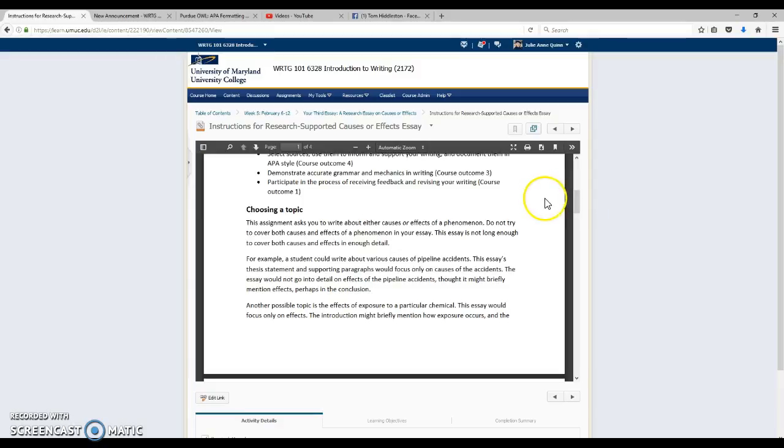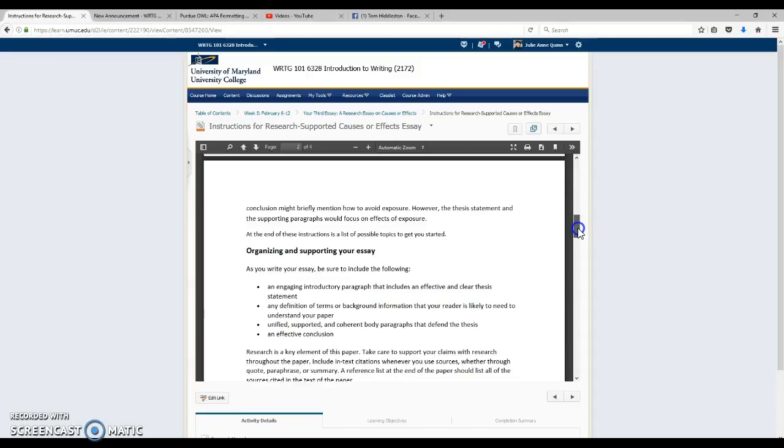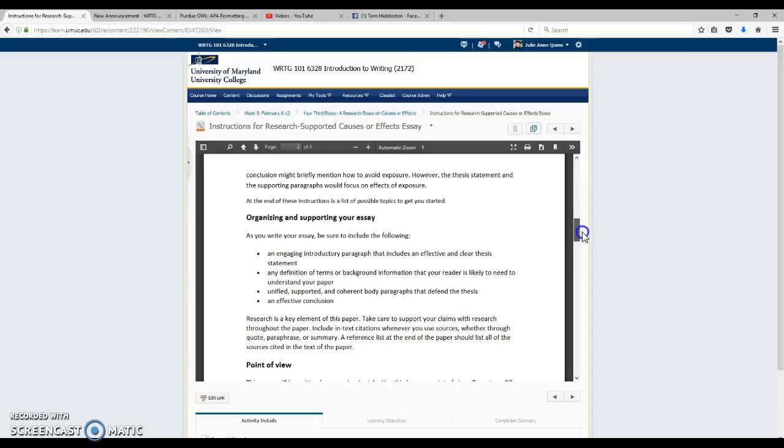So again, choosing a topic that is scholarly, newsworthy, appropriate for your English professor is the way to go. Here's an example. Students could write about various causes of pipeline accidents, but you don't want to write about the effects. Maybe you mention one in a conclusion for food for thought, but this could end up making your paper super long, and you really have about 6 pages to do this. Okay.